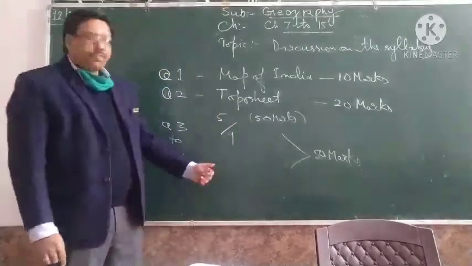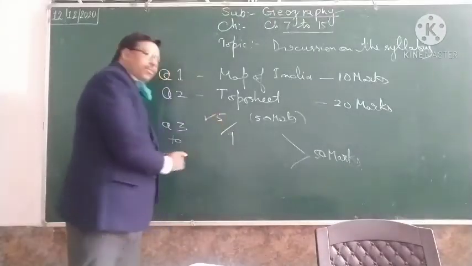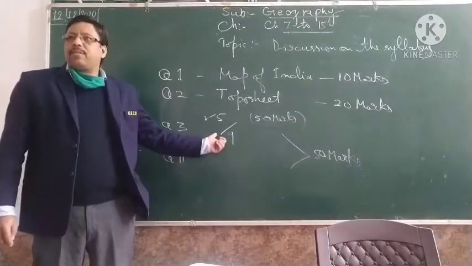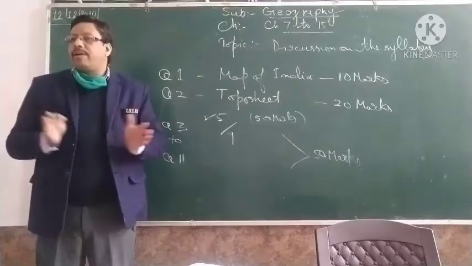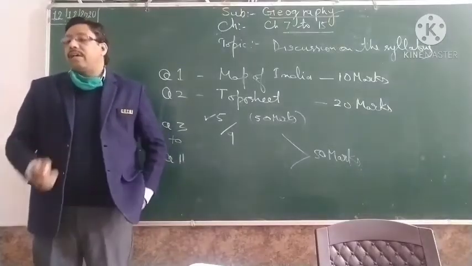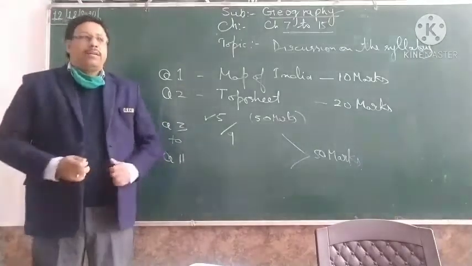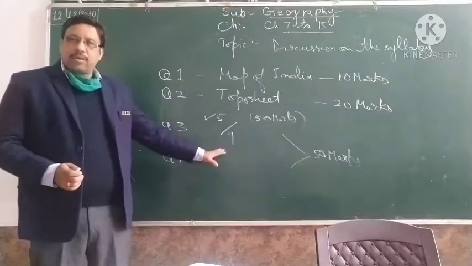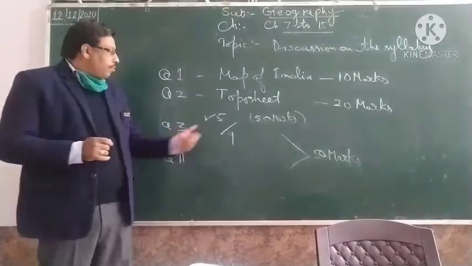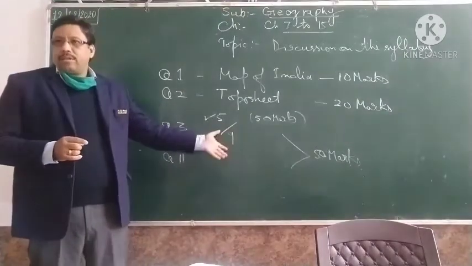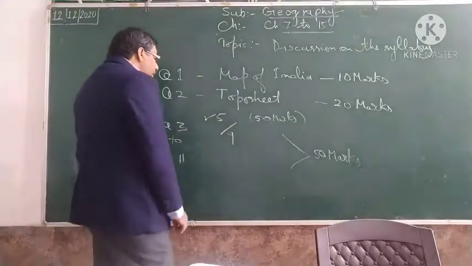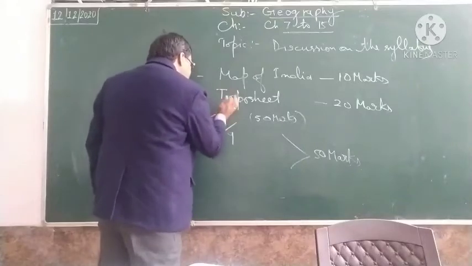So you have a selection of chapters: you can select 5 chapters to prepare thoroughly. You have to make a combination of chapters which you will prepare finally for your exams. You have to study them all, and go through other chapters also. But the final preparation for the exam will be of 5 chapters. It is suggested, okay? But I personally suggest the students to select 6, not 5.